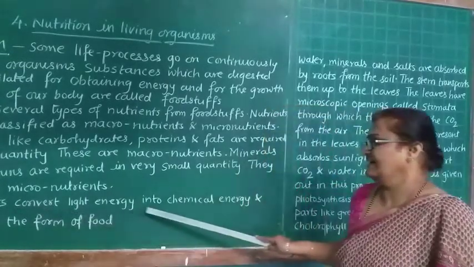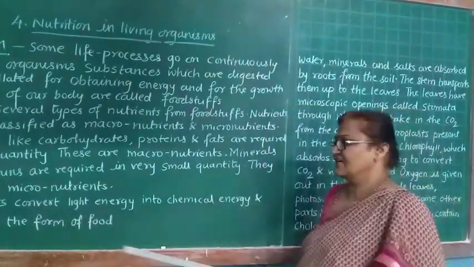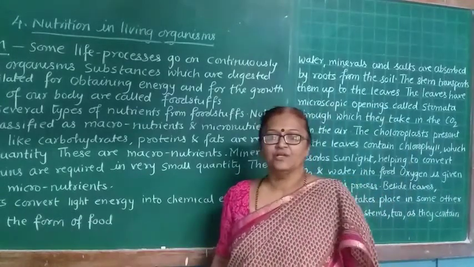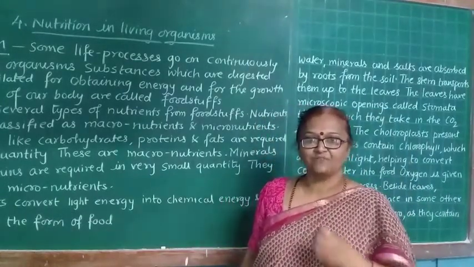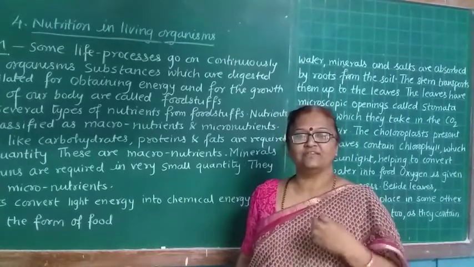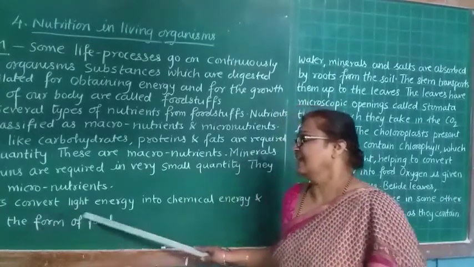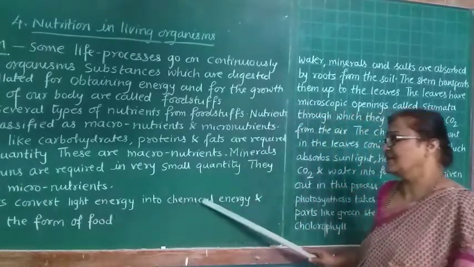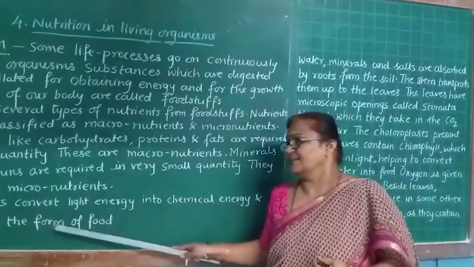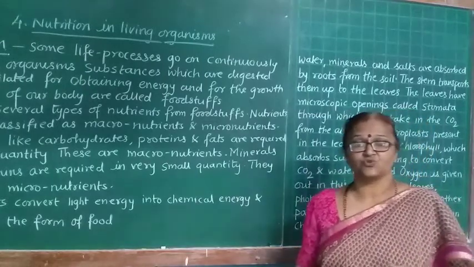Plants convert light energy into chemical energy and store it in the form of food. Plants are also one type of living being. So what they do is convert the light energy into chemical energy and store it in the form of food.